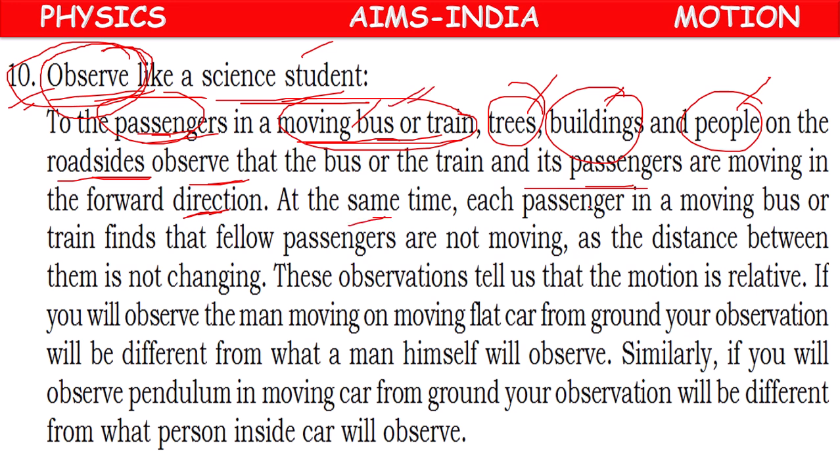At the same time, what about each passenger? How do they think? According to them, the fellow passengers are not moving, because the distance between them is not changing. So the outside people think that all the passengers are moving forward, but according to the people inside the bus, the co-passenger is not moving. So that's why we can tell that motion is relative.